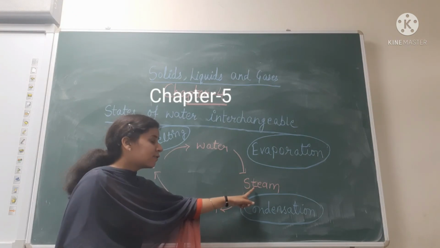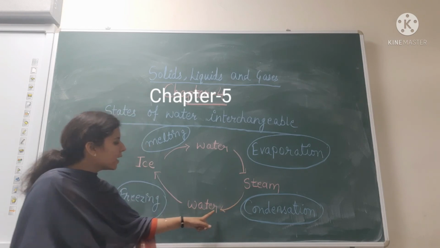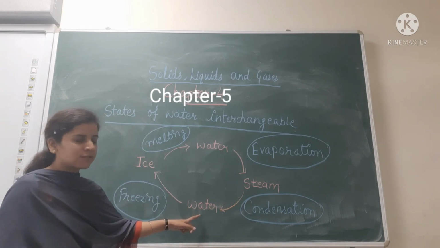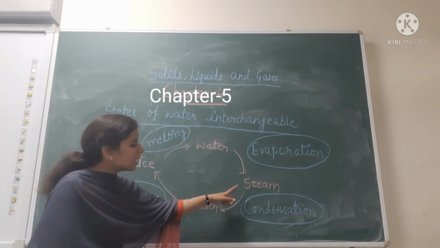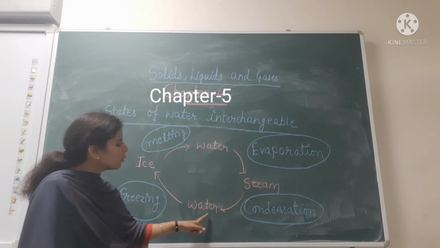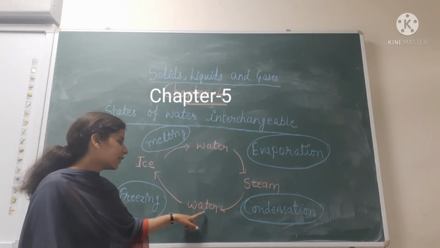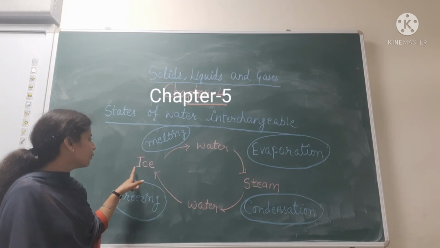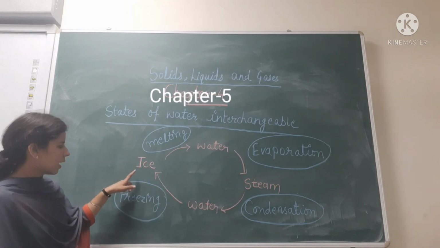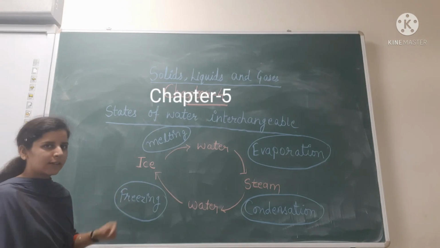The particles which are free to move in steam will be less free to move when they come into the water state, right? So on cooling, the loosely packed structure converts into a closely packed structure. After cooling, this water can be converted into ice, and it becomes closely packed again, right?